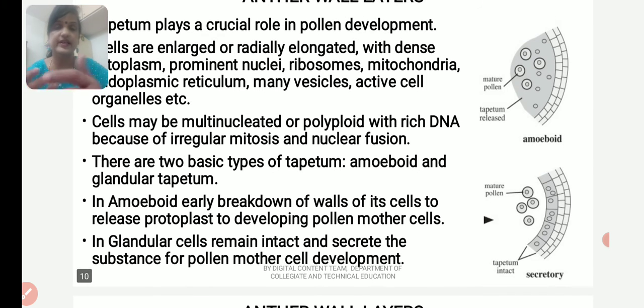If the tapetum breaks down early at the pollen mother cell stage, we call it amoeboid tapetum. The cells are released as protoplasts and grow in an amoeboid fashion. They encircle the pollen mother cells and nourish them to go into meiosis to form the pollen grains.